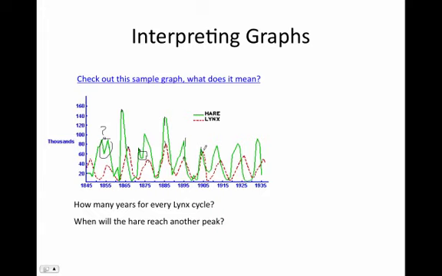So a couple instances here where something went wrong in the ecosystem. There's another one right there. Okay, and so if that's the case, like I said, maybe poaching, a disease hit one of them, etc.